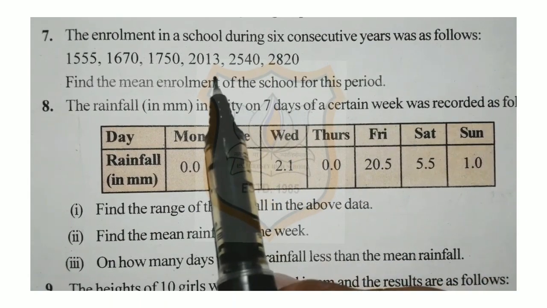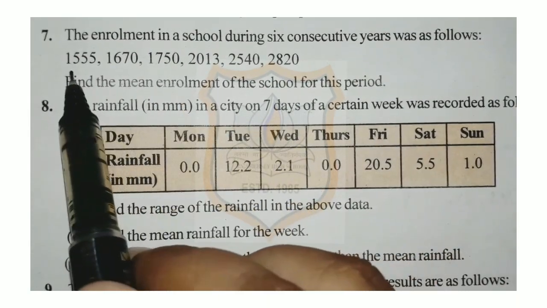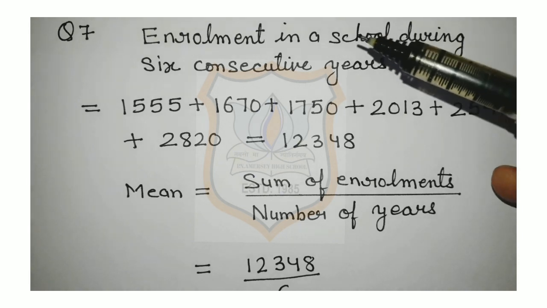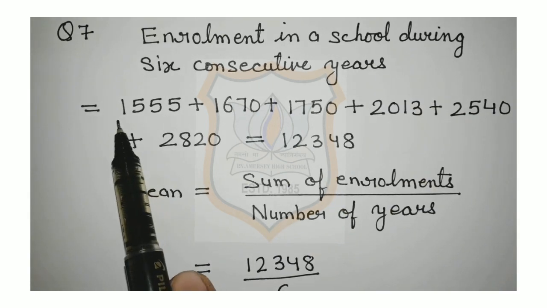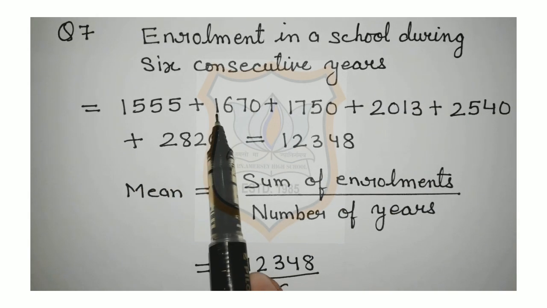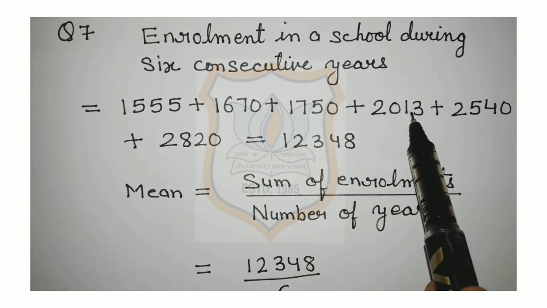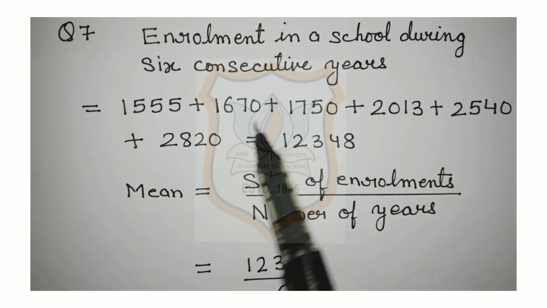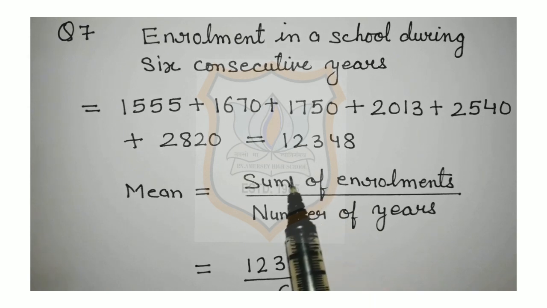You have to find the mean enrollment, or you can say average, or arithmetic mean of the following data. So students, let's solve question number 7 of exercise 3.1. We have to calculate the enrollment in a school during 6 consecutive years. And that is 1555 plus 1670 plus 1750 plus 2013 plus 2540 plus 2820, and that comes to be 12,348.